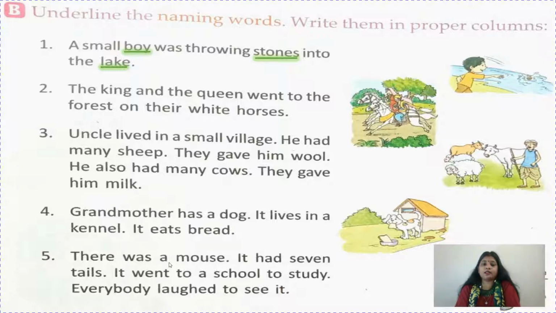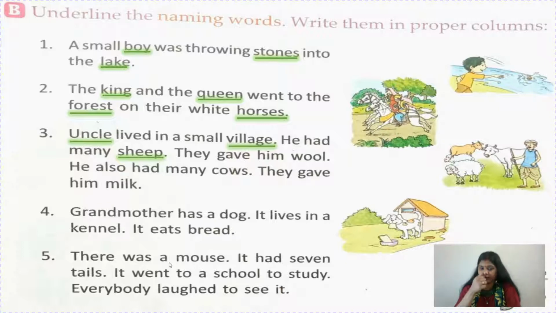The king and the queen. So king and queen, name of the person, went to the forest. Forest is the name of a place, on their white horses. Horses, name of an animal. Uncle lived in a small village. So uncle is the name of a person, village, name of a place. He had many sheep, name of an animal.